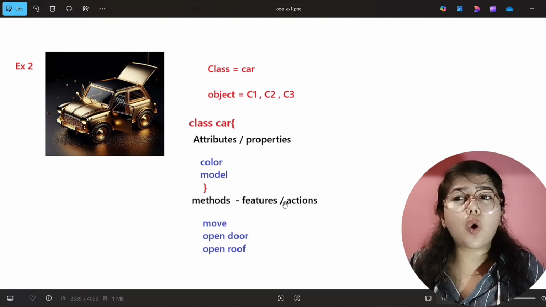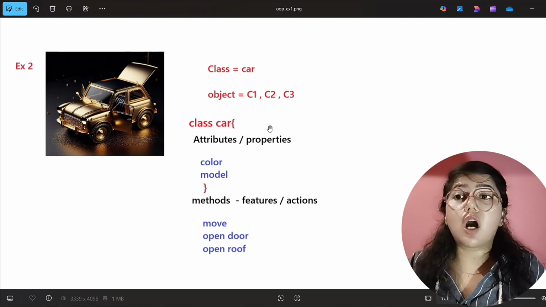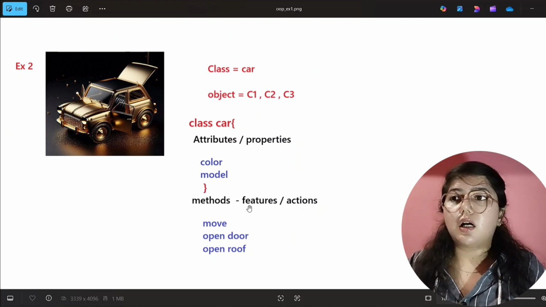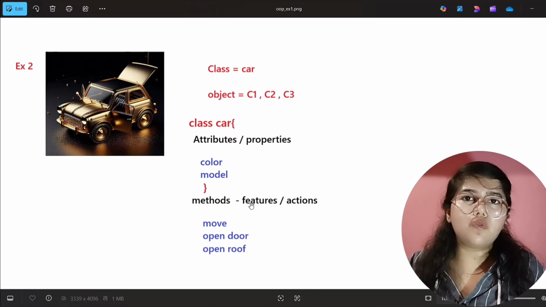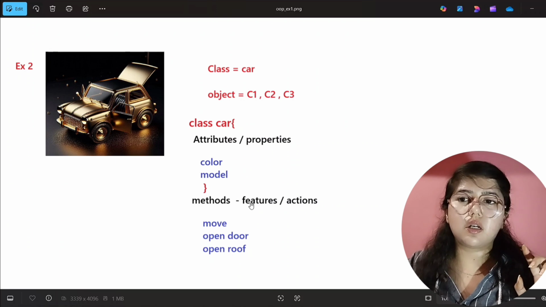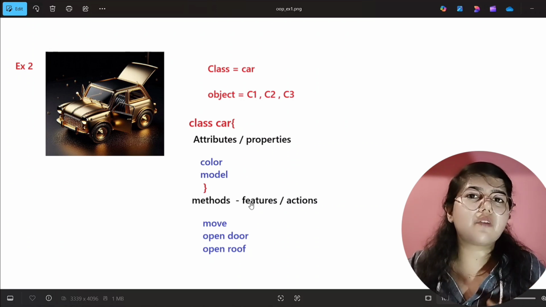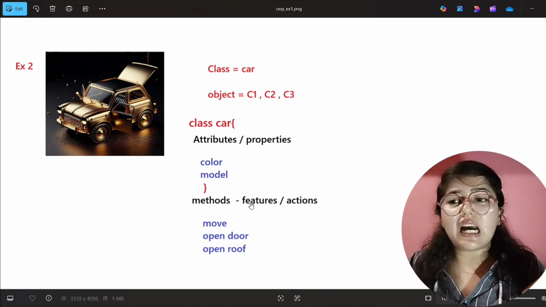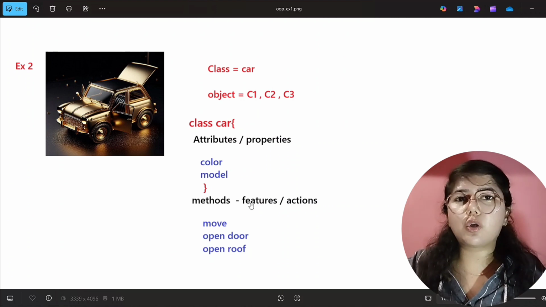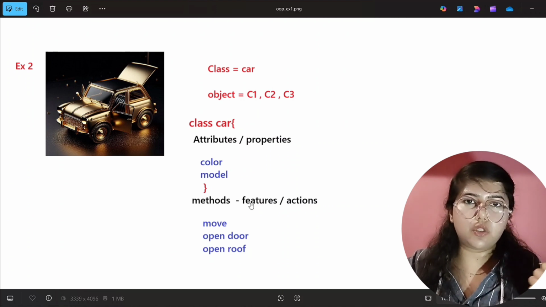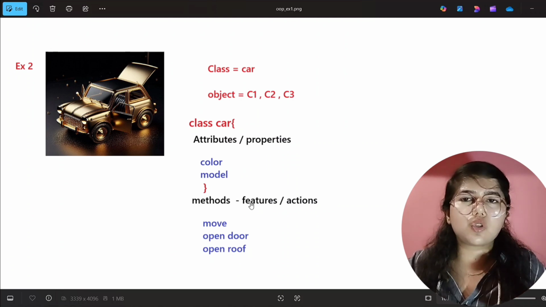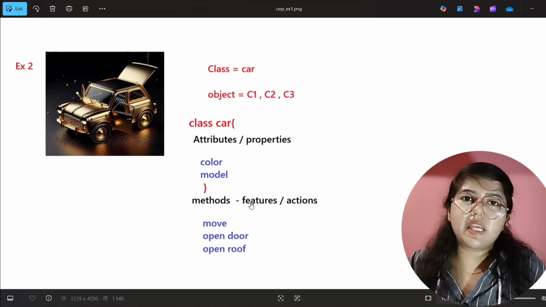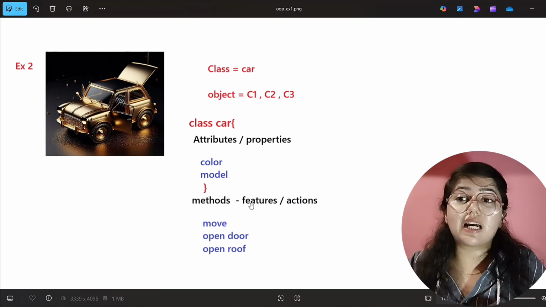So see here, what are methods? Methods are the functions or the features or the actions which our car will perform. For example, our car can move, right? When you will drive the car, it can move. So our first action or the feature which our car will perform is that. It is a very simple feature, but yes. Another is you can open or close the doors, right? Your car door you can open also and you can close also. And the next is open roof. Yes, you can open your car roof also. These are the three features your car can perform, right?